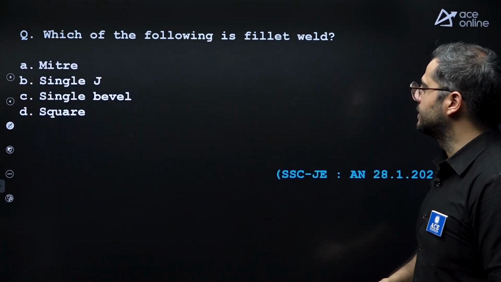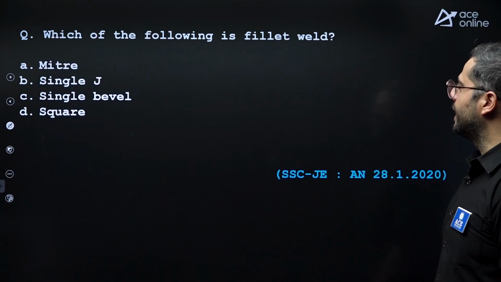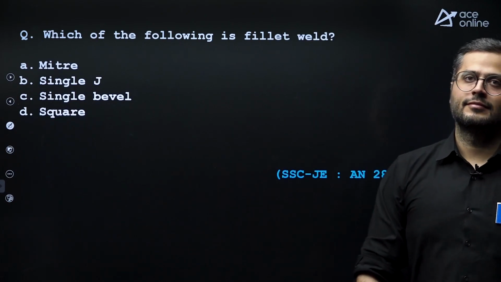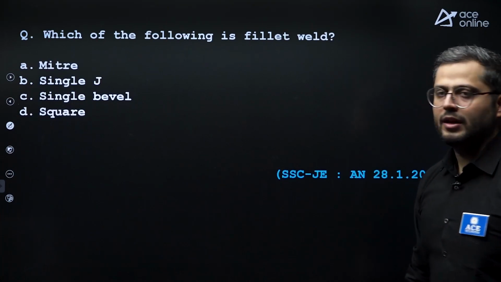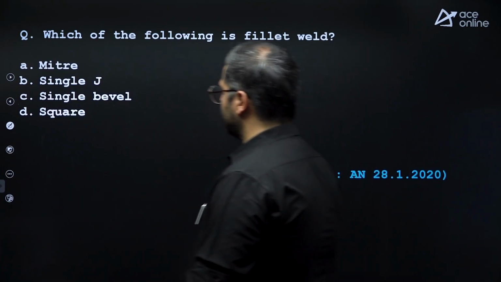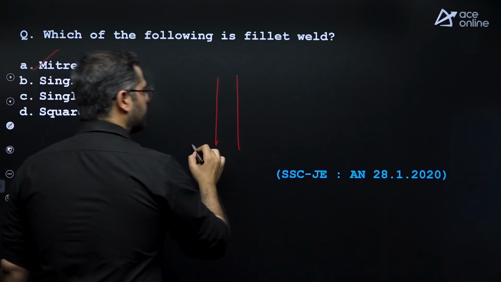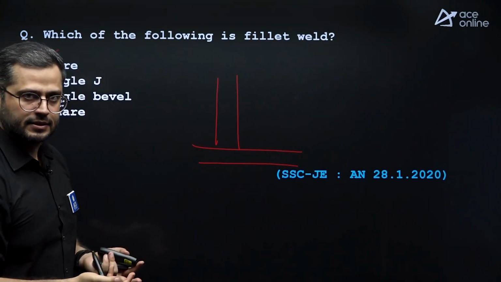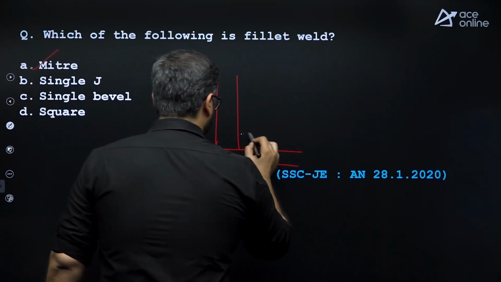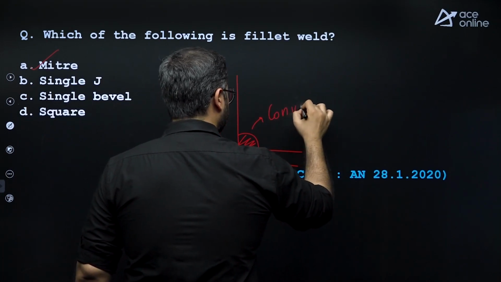After this, next. Which of the following is fillet weld? Mitre, single J, single bevel or square? Actually, it is mitre. What is a fillet weld? Fillet weld is used to connect members which are on 2 different planes. There are actually 3 types of fillet welds. This is a convex fillet weld.